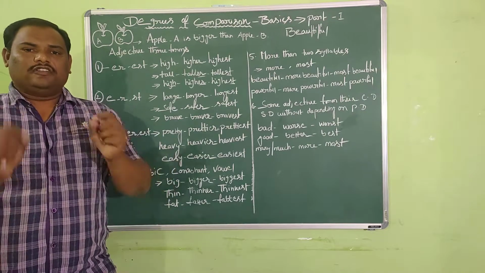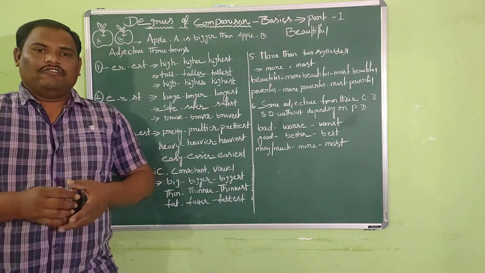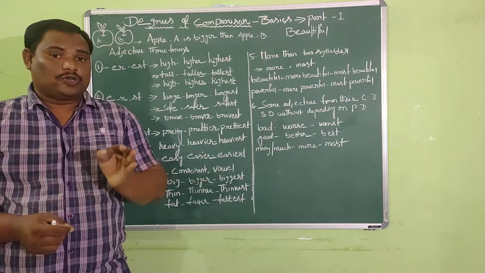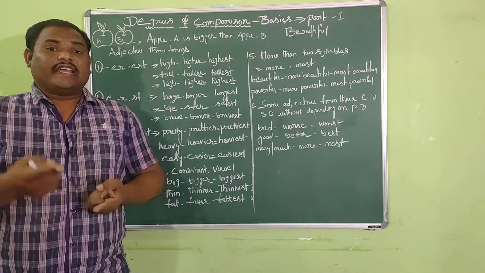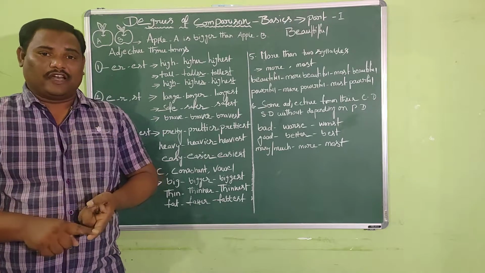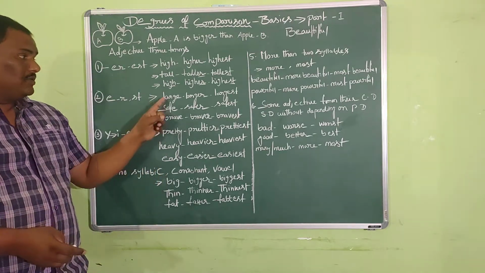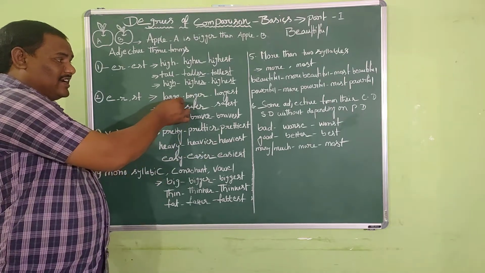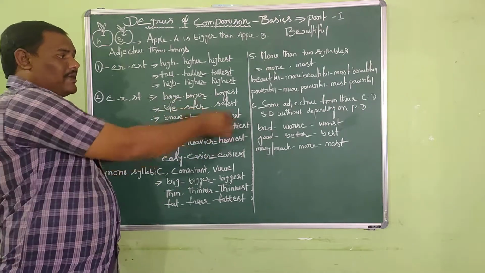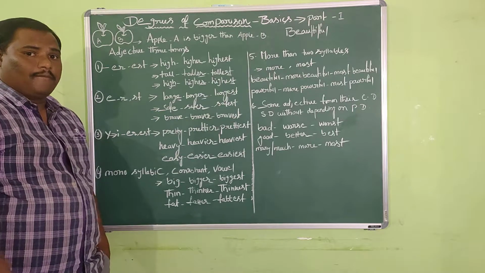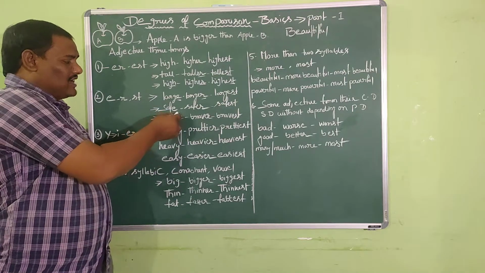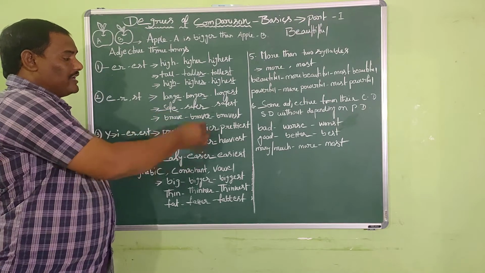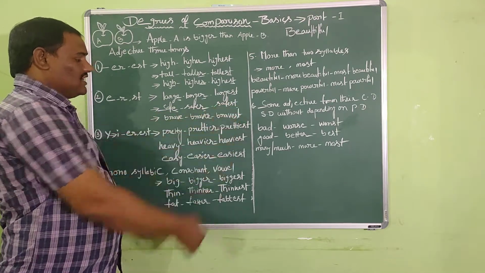According to the second spelling principle, when a positive adjective ends in the letter E, it takes R in comparative and ST in superlative. The examples: large. Large is a positive adjective which ends in the letter E. So it has taken R in comparative and ST in superlative. And if you examine the second example, save. Save is a positive adjective which ends in the letter E. So it has taken R in comparative and ST in superlative.